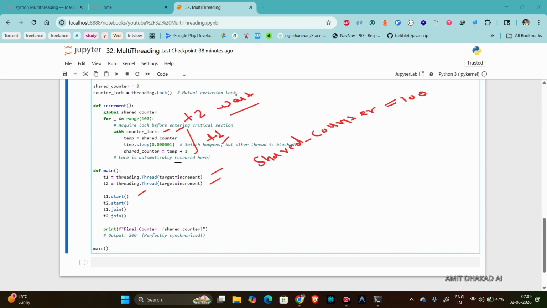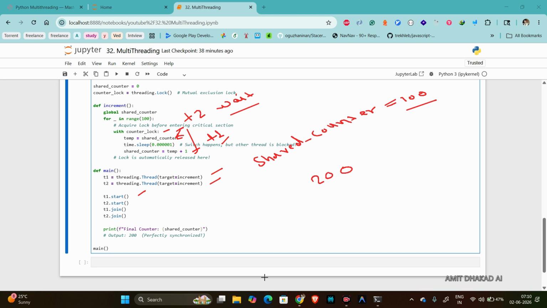This happens automatically. When T1 is completed, T1 releases the lock automatically, and T2 continuously checks whether the lock is released or not. It checks, the lock is released, so T2 enters inside here. So here you will get the counter value as 100. After that it will start again, so the value will go to 200.